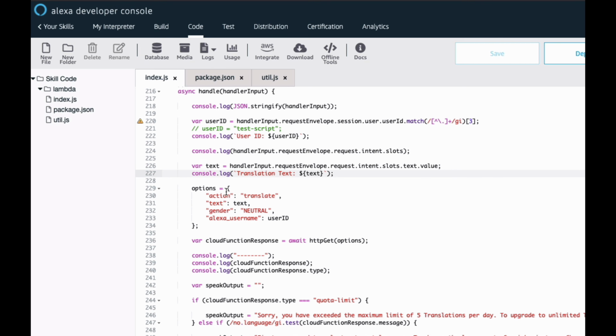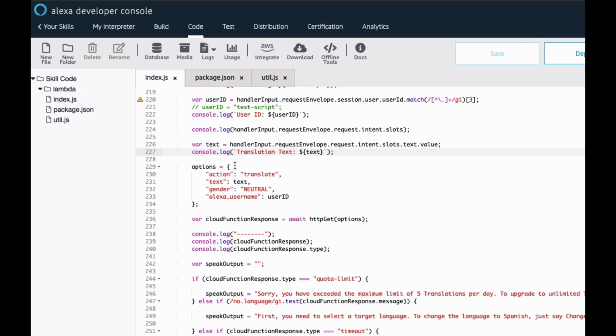And now I begin to prepare my HTTP request because we're not doing the heavy lifting on Amazon. We're going to do the heavy lifting on Google. So I start to construct a JSON object. The action is translate, the text is hello, and then a couple other parameters here, the gender, and this isn't fully supported, but it will be in the future. If you prefer a male or female voice, you can specify that. And then I also want to pass the Alexa user ID to Google because I'm also going to use Google for my persistent storage database to determine how many queries a user issued, did they purchase upgrades, do they have premium status, are they a free user, etc. So I pass that data along as well.